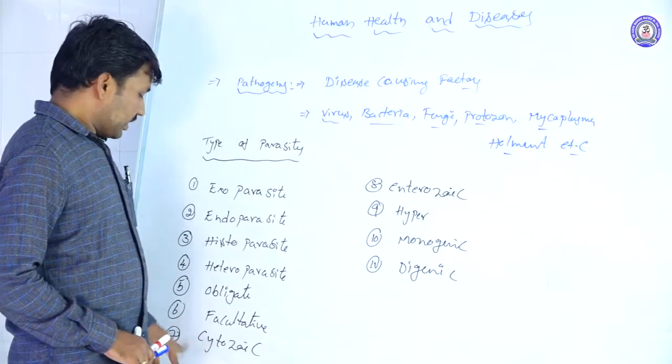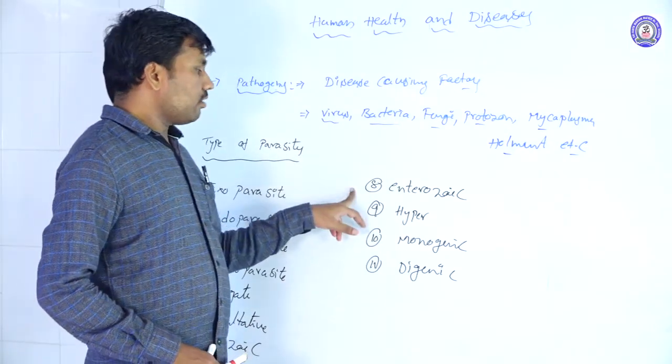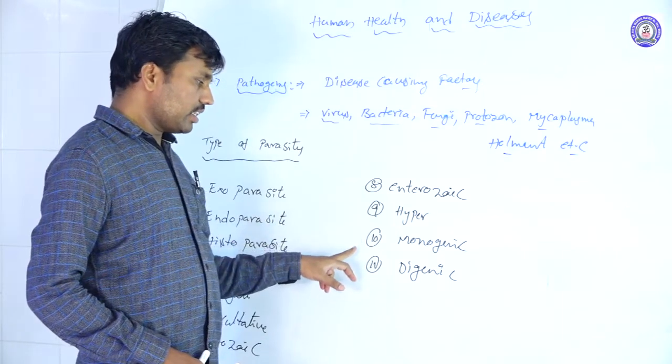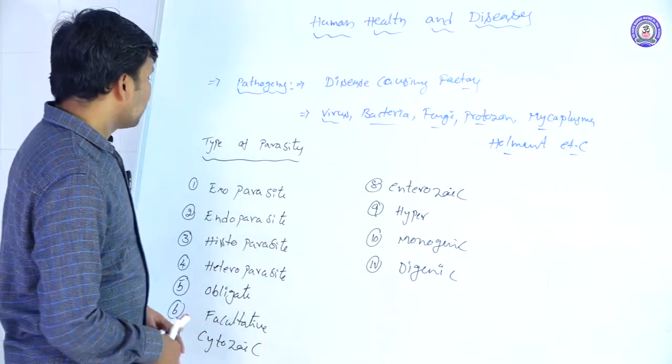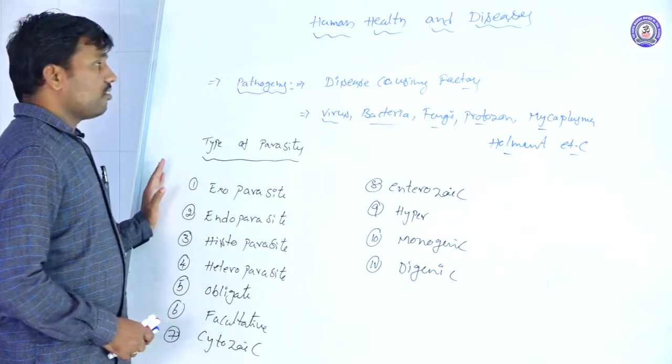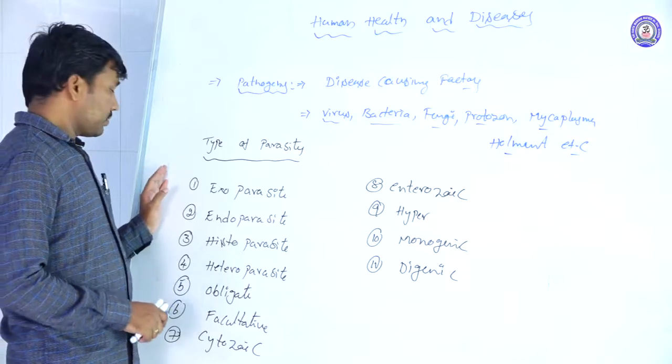The next ones are cytozoic parasites, enterozoic parasites, hyperparasites, monogenic parasites, and dizenic parasites. So these are the different types of parasites that cause diseases.